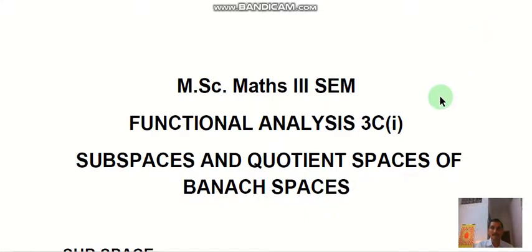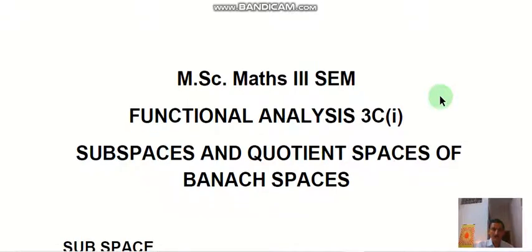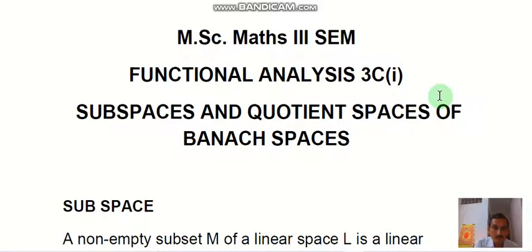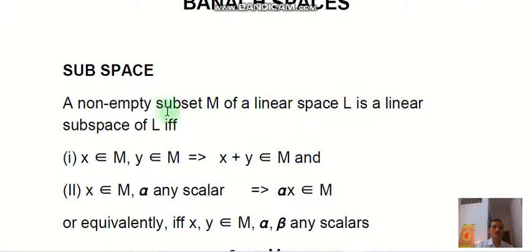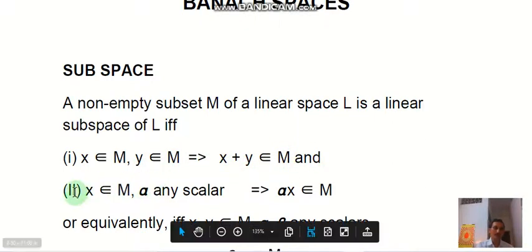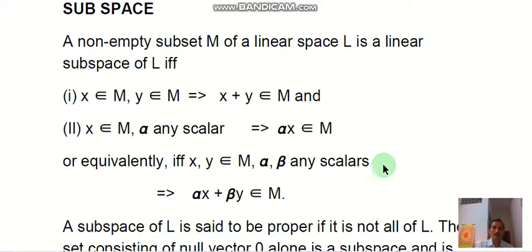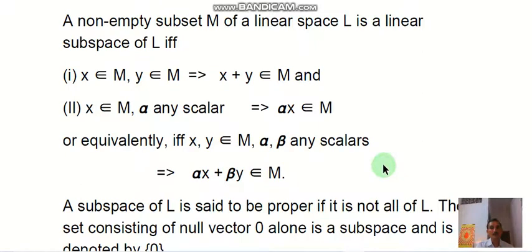तो सबसे पहले हम एलिमेंट्री डेफिनेशंस डिफाइन कर रहे हैं। वो इस तरह से हैं कि सबस्पेस: a non-empty subset M of a linear space L is a linear subspace of L if and only if for x belongs to M and y belongs to M implies x plus y belongs to M, and x belongs to M and alpha any scalar implies alpha x belongs to M. If these two conditions are satisfied, then we say that this M is a linear subspace.